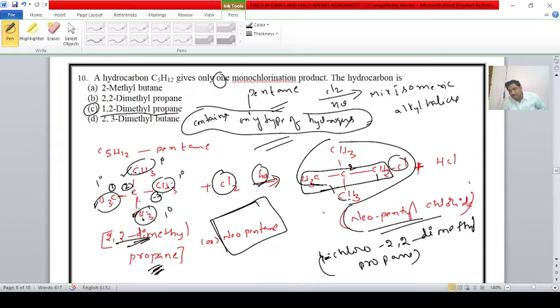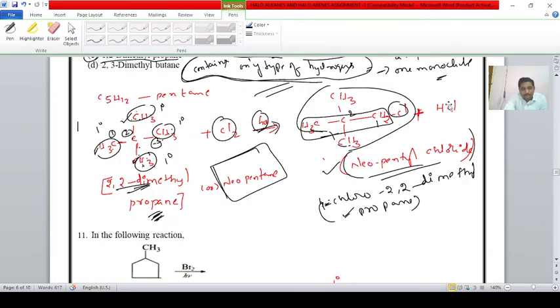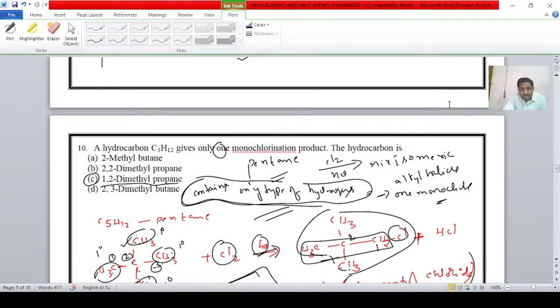Neopentyl chloride is the common name, and the other is the IUPAC name. It can give only one monochlorination product, because here is a key point: the compound which contains only one type of hydrogen atom can give one monochlorination product, but not a mixture. I will give one contrasting example, then it will be clear to you.